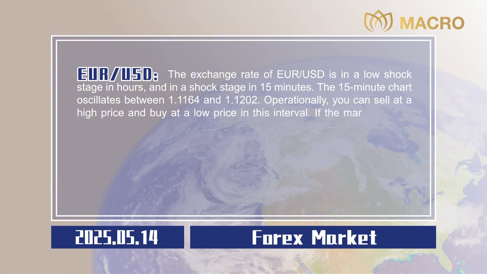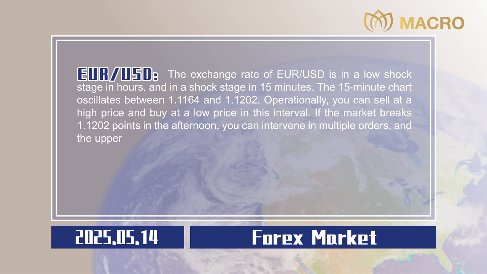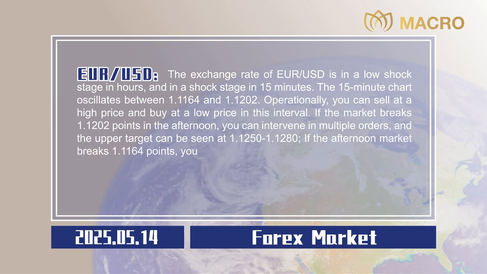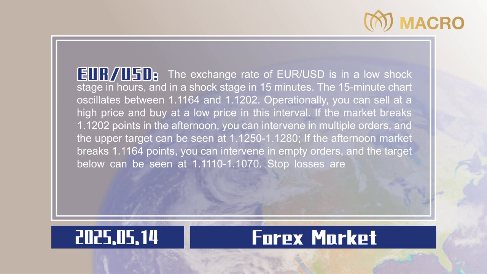If the market breaks 1.1202 points in the afternoon, you can intervene in multiple orders, and the upper target can be seen at 1.1250 to 1.1280. If the afternoon market breaks 1.1164 points, you can intervene in empty orders, and the target below can be seen at 1.1110 to 1.1070. Stop losses are all 20 points.